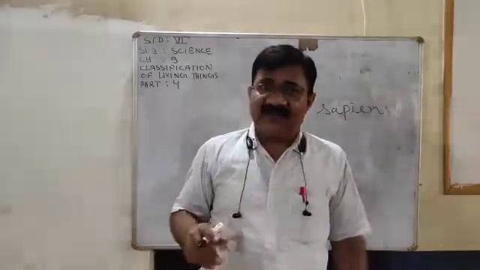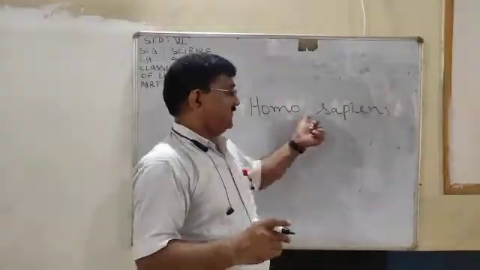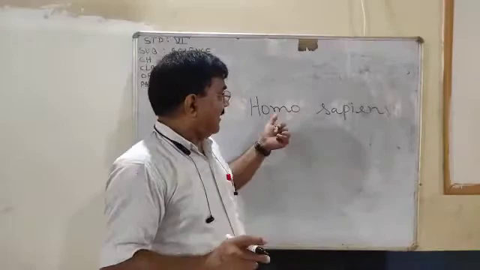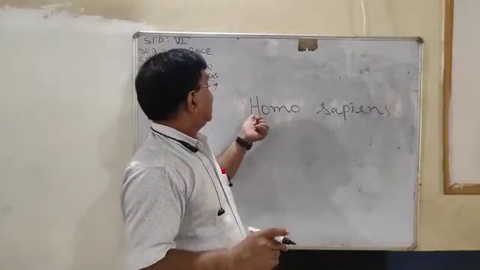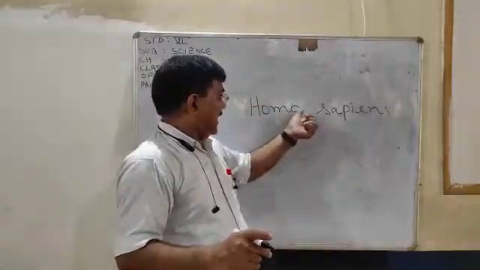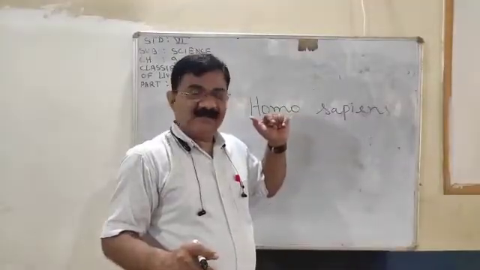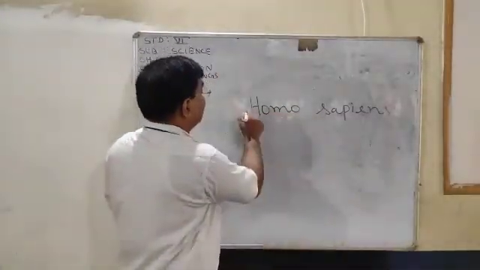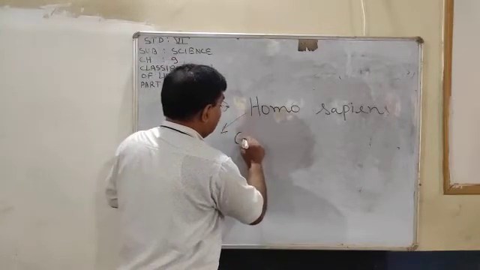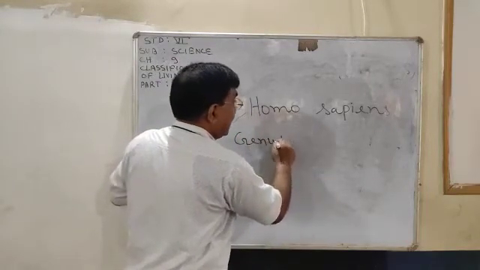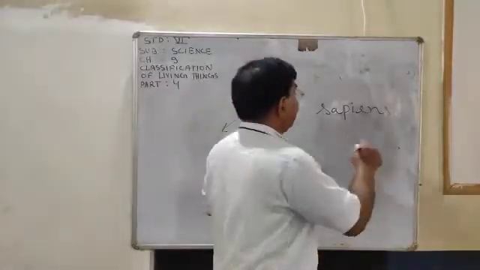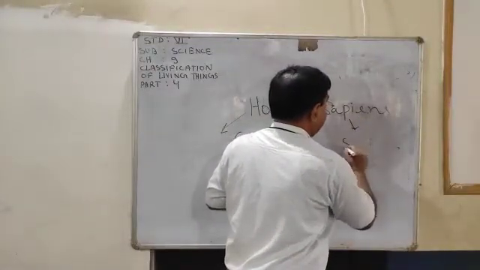Now two words are there, first and second. You have seen the first starts with a capital letter and the second starts with a small letter. The first represents a group, the genus, and the second represents a group called the species.